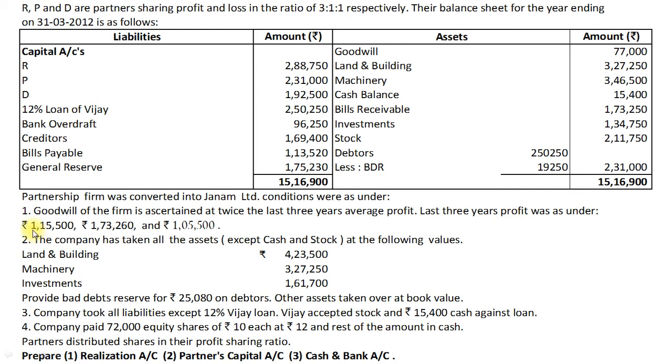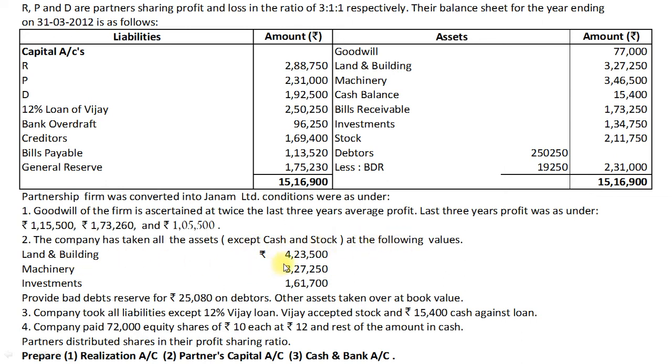In the first year, profit amount rupees 1,15,500. In the second year, 1,73,260. And in last year, profit amounts rupees 1,05,500. Number 2. The company has taken all the assets except cash and stock at the following values.